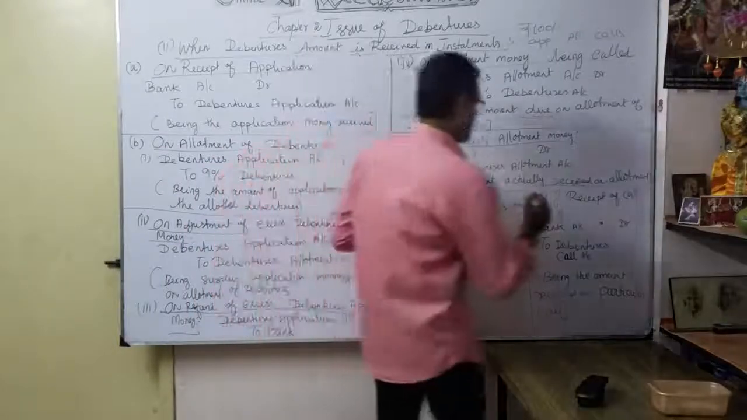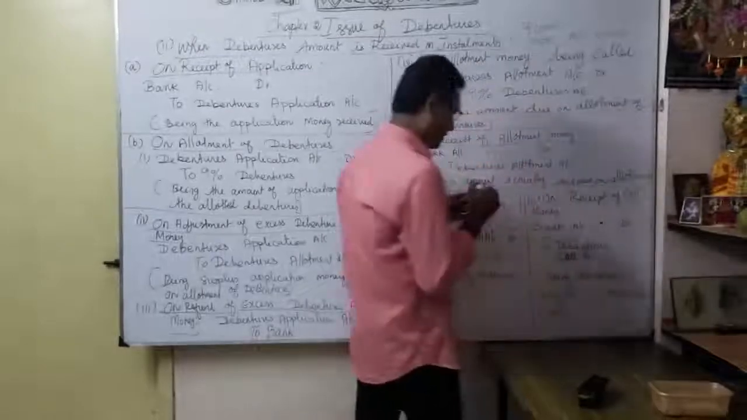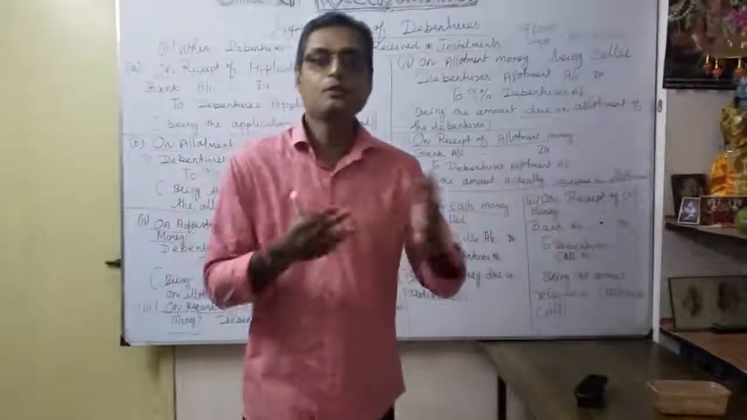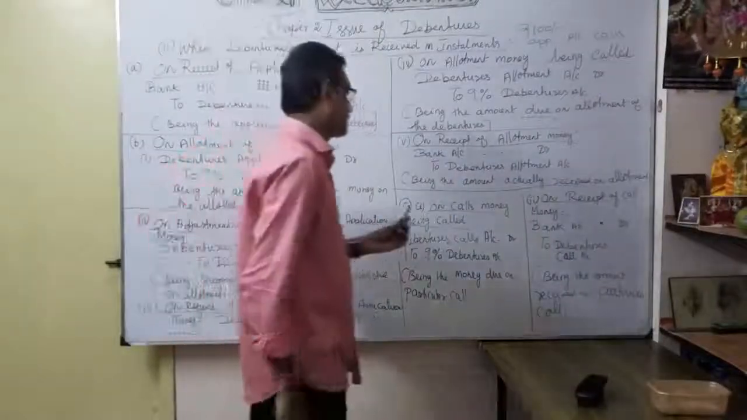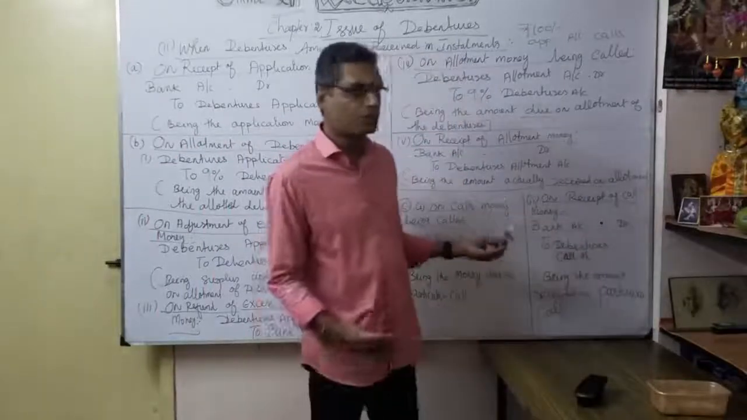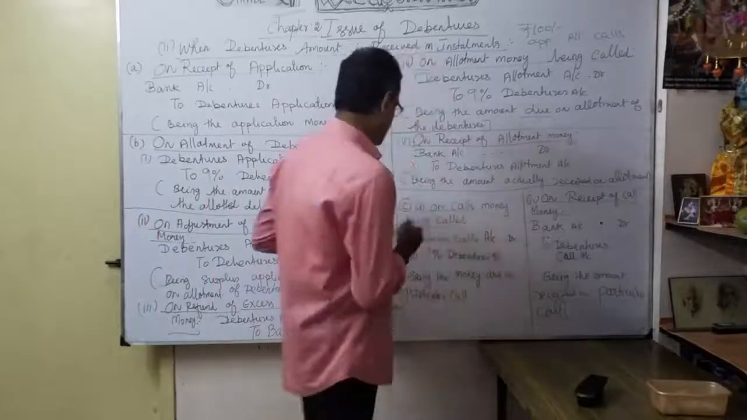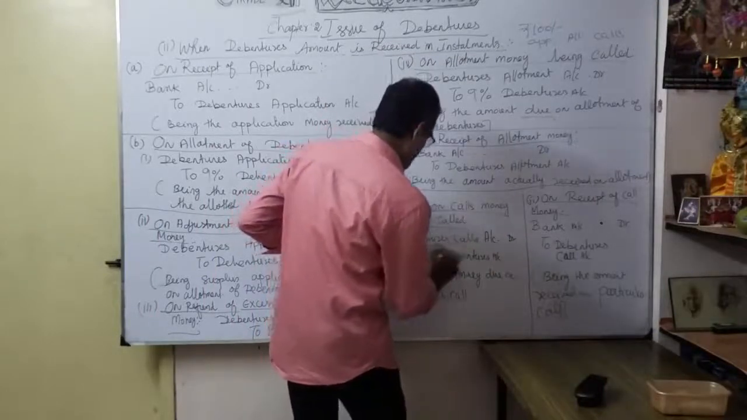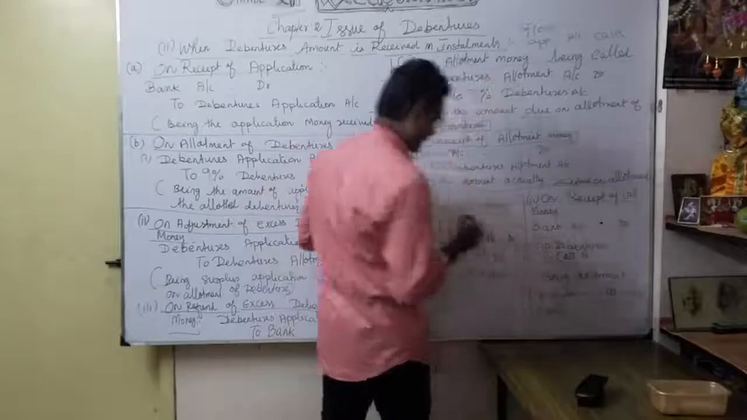See here, a receipt of call money. Now the money received according to the call you made earlier. So receipt of call money: now we got money, bank account to debentures calls account. Earlier we debited debentures calls, now we are crediting. Okay, same manner.